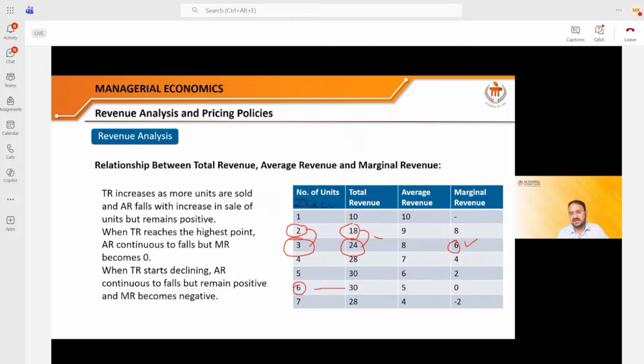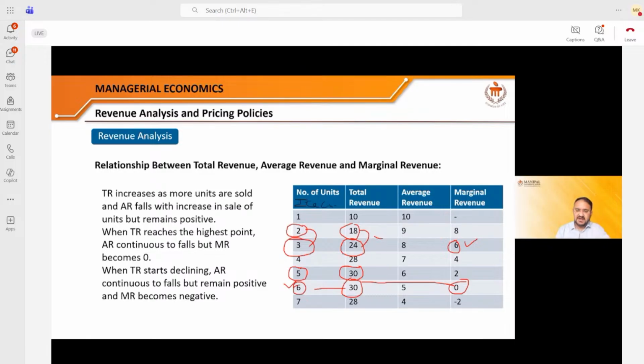Total revenue here is 30. Now, you want to calculate the marginal revenue at the sixth point. Total revenue is 30. But what is the total revenue of the previous unit? Again, it is 30. So there is no change in the total revenue. So 30 minus 30, it will be 0. So marginal revenue is 0 here. So this company is selling the sixth product. At the sixth product, they get the maximum total revenue, which is 30. Their marginal revenue is 0.